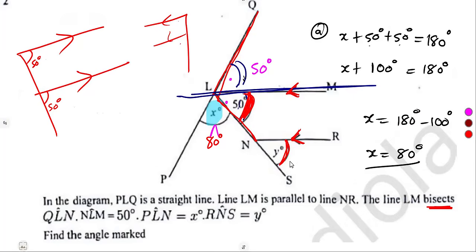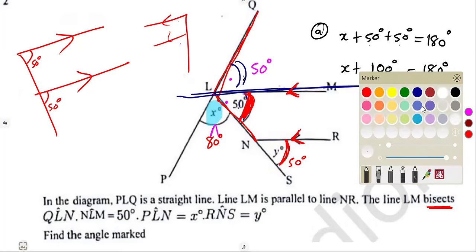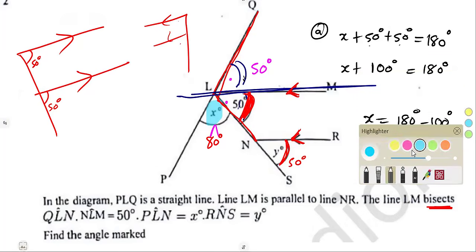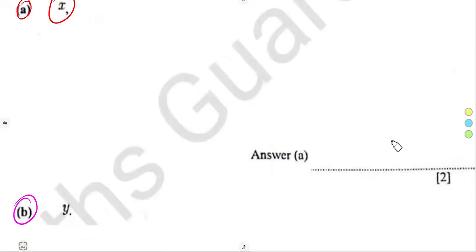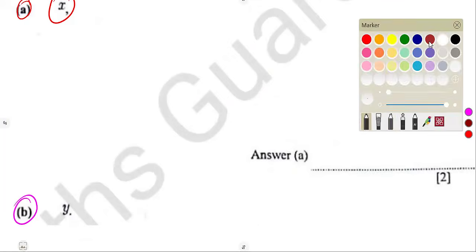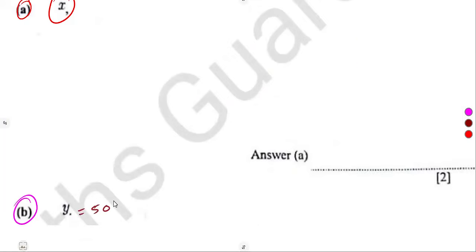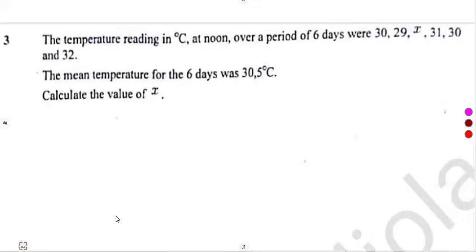So if this is 50, we've got 50 there. As we can see, we are forming an F here. F angles, corresponding angles, the ones that form an F, are equal. So it's all about knowing the theorems that are under parallel lines. Angle y is equal to 50 degrees. Just like that. So we are going to consider the other part of the question.